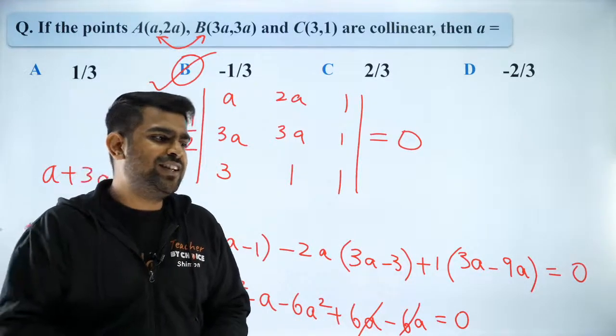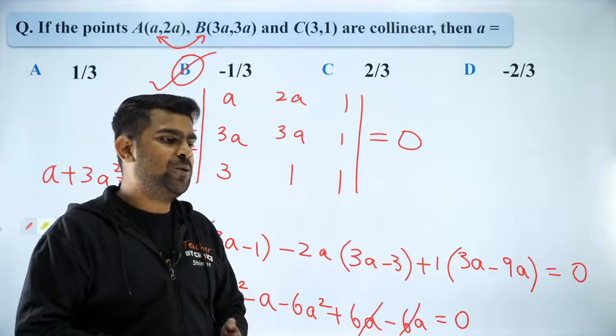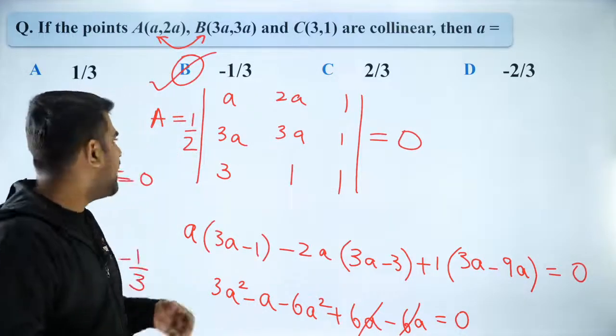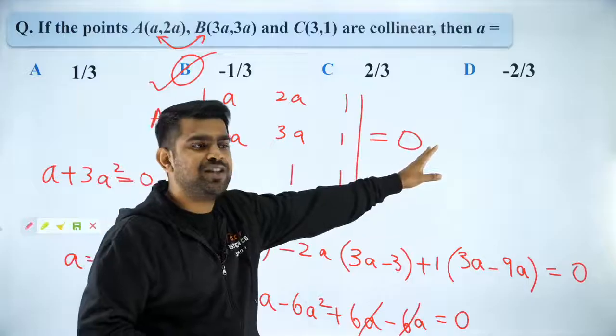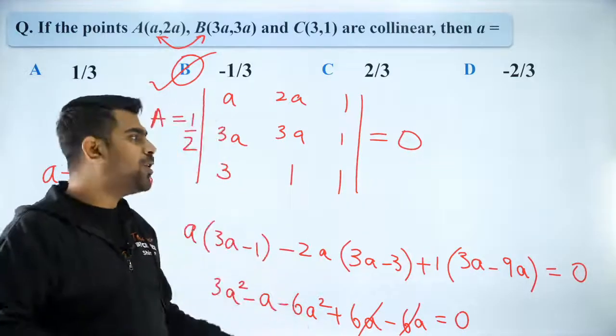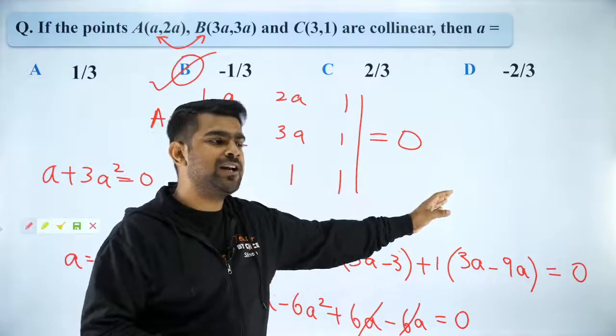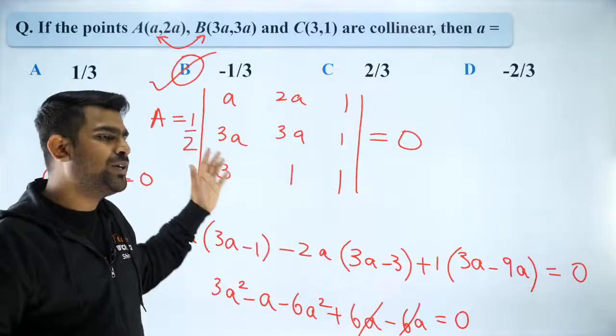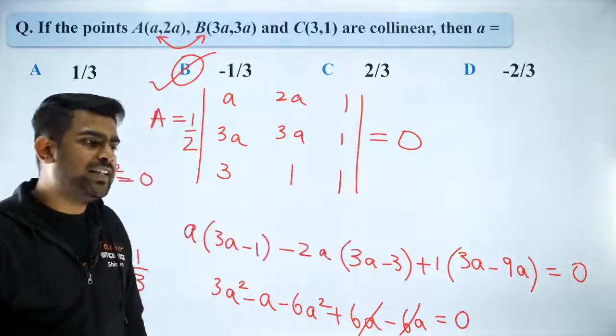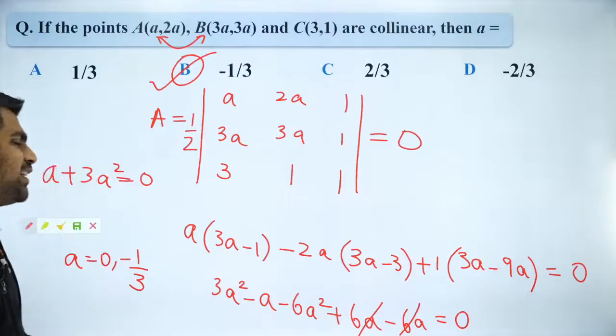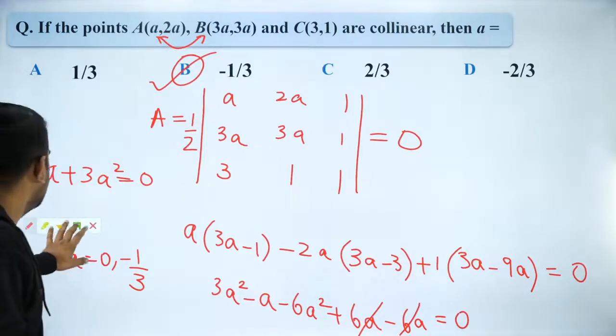Got it? What happened to the half? So Sarvendra, the half will get multiplied to the other side. It will become 0, because your right hand side is 0, Sarvendra. So it doesn't matter. You can just take it to the other side. Getting it? So that is why I neglected the half. It really doesn't matter. Okay, so let us move forward, guys.